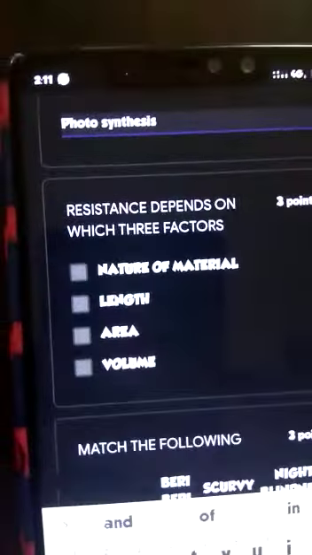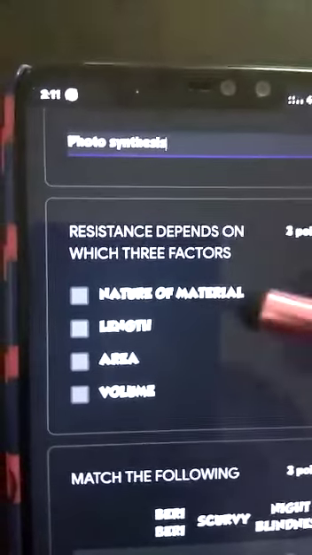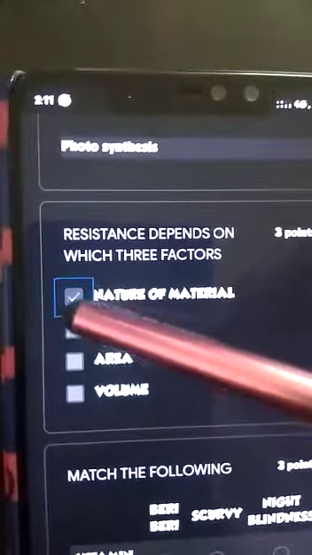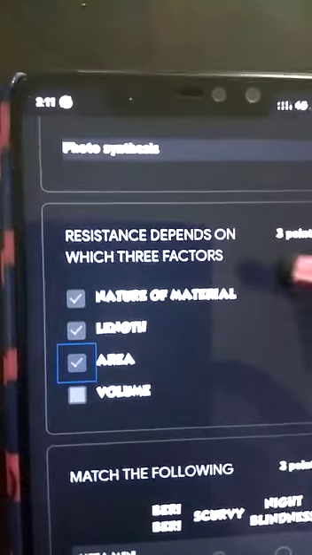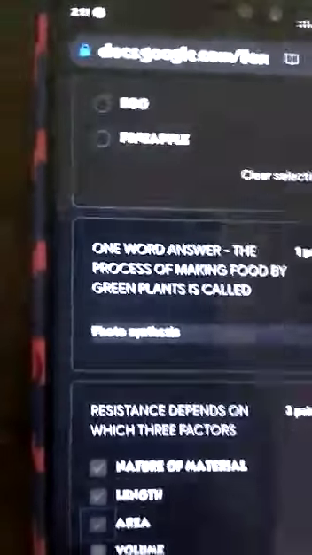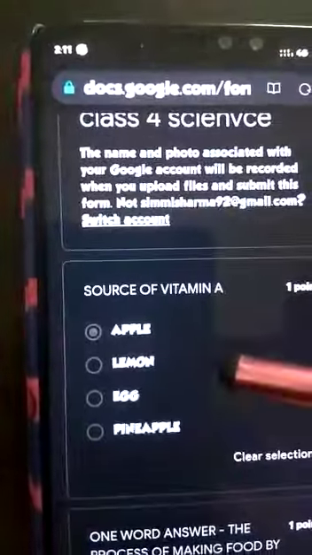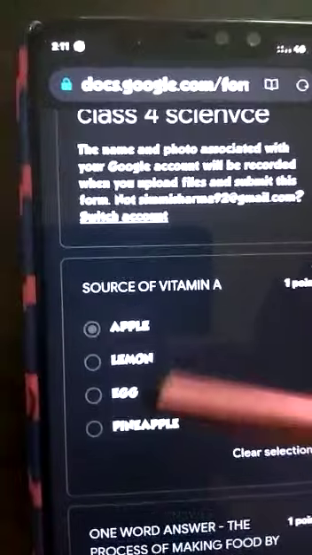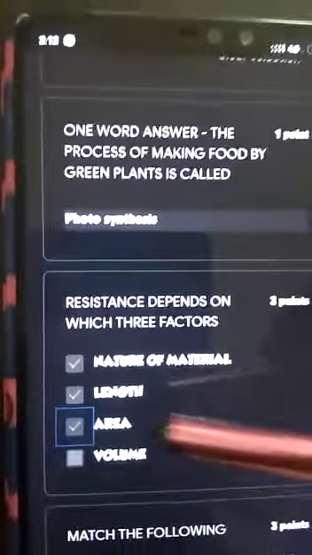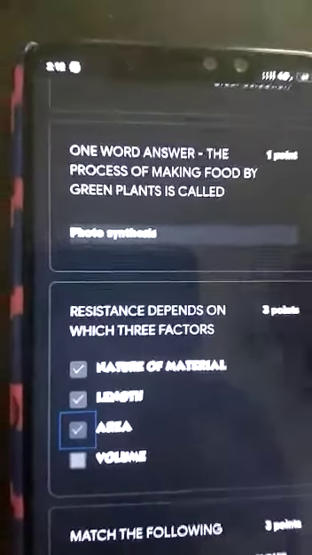The third type of question that I'll be dealing with is the checkbox type, where I can mark more than one answer. Now make sure that when a checkbox option appears on the screen, it has a squared icon, while the MCQ type where you can mark only one answer will have a round shape. So for a squared question, you can tap on one or more options as the question requires.